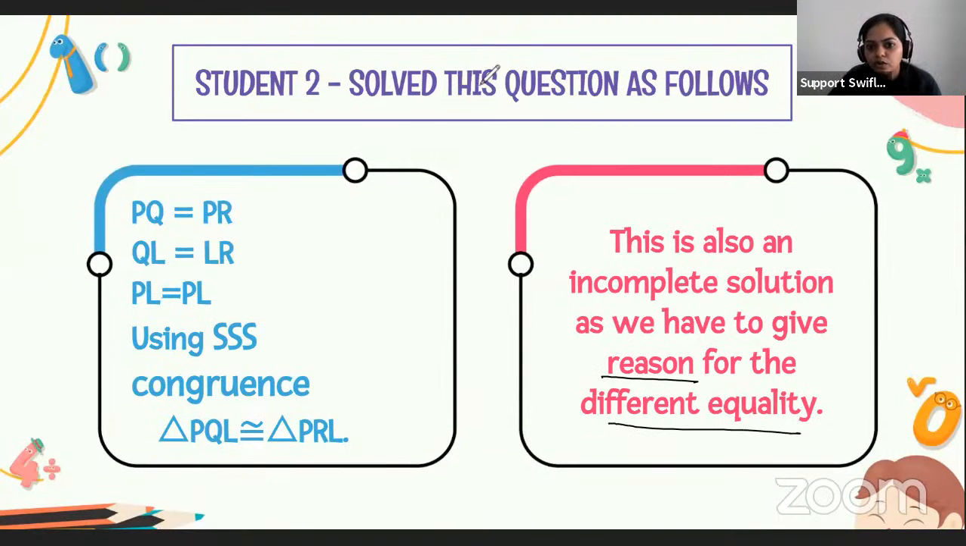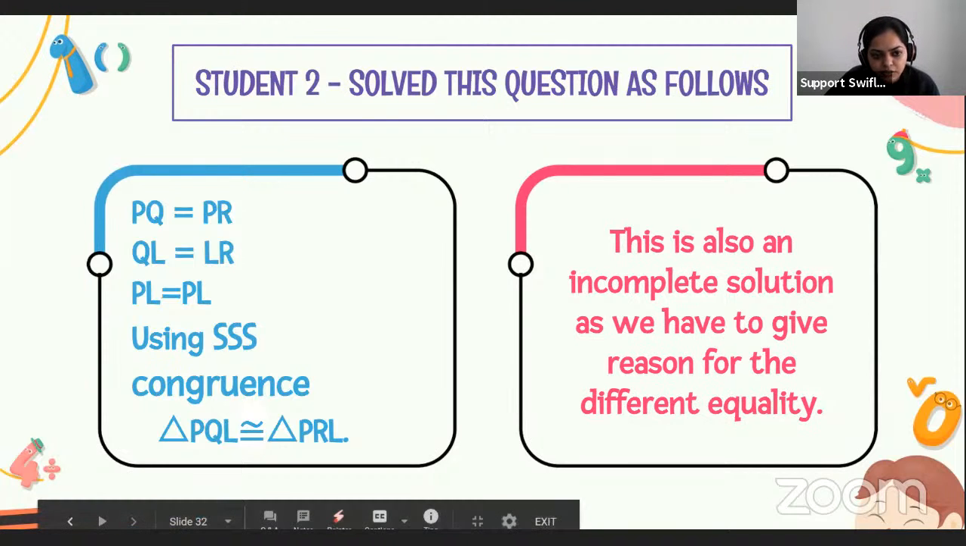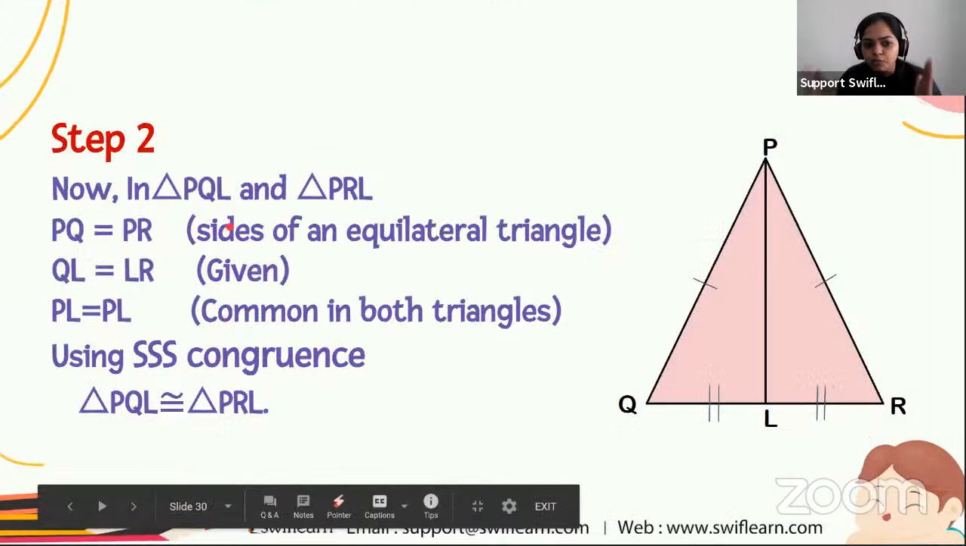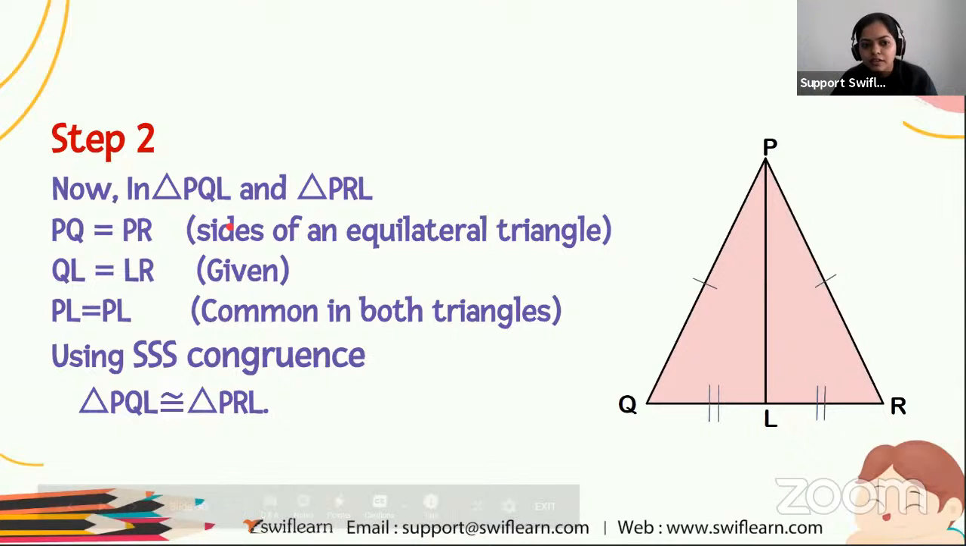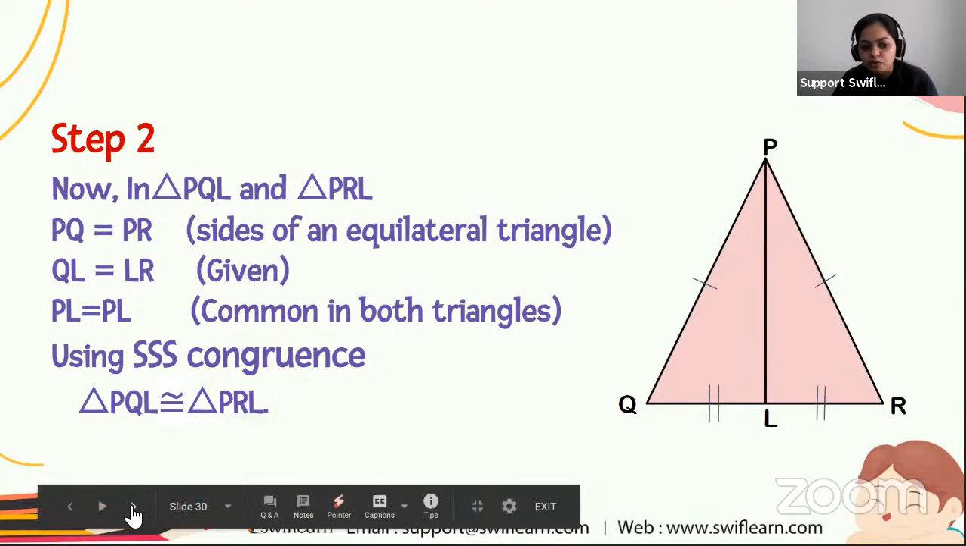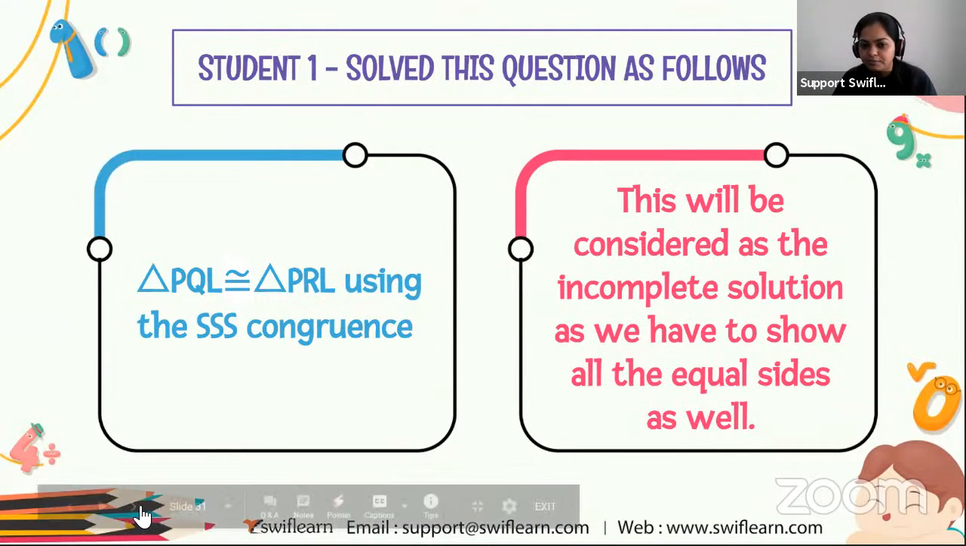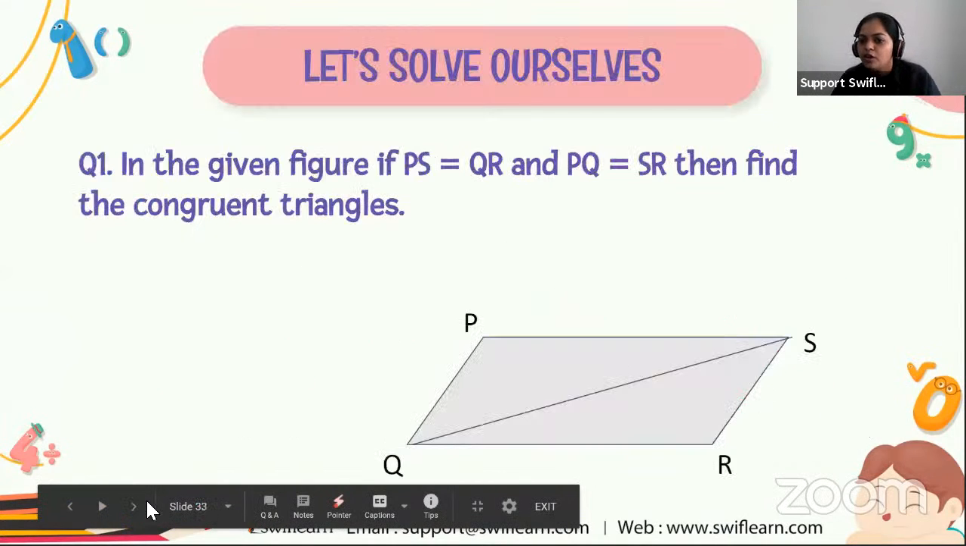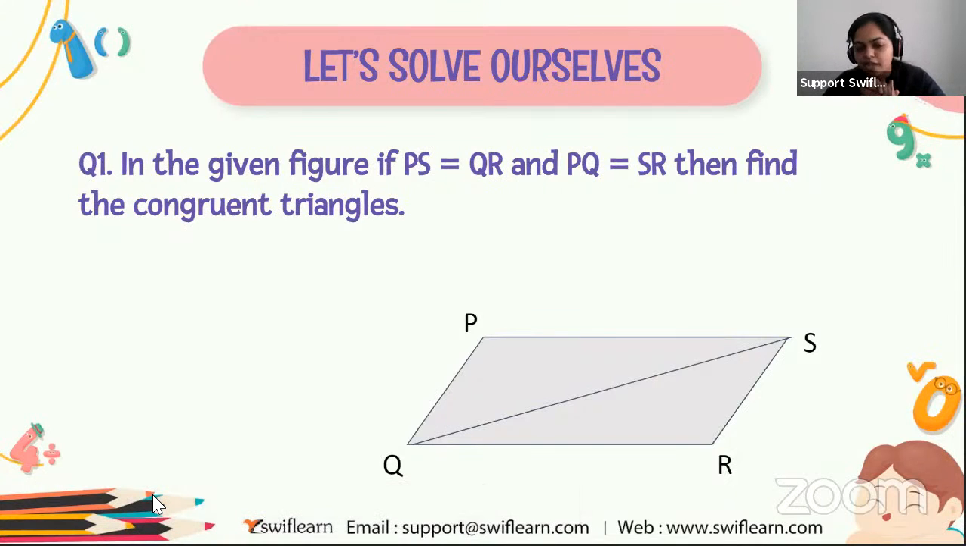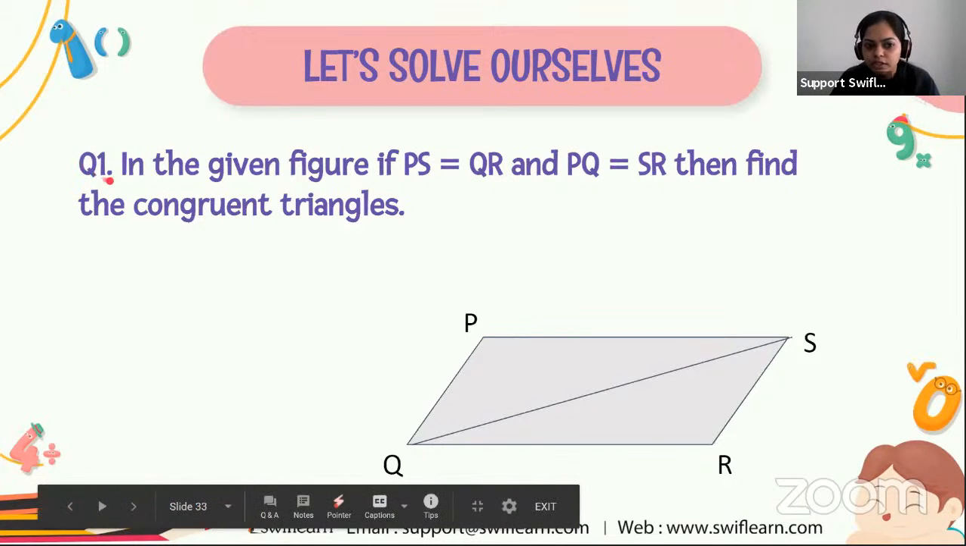So how do you have to solve the question? As we have already mentioned, let me go through that slide. We have to write the solution like this. We have to write the equal sides, and also give the reason for that. Then only you will get the full marks. Then only your solution will be complete. Got it, everyone? Yes. Okay, so if you got that question, let's move to this one.